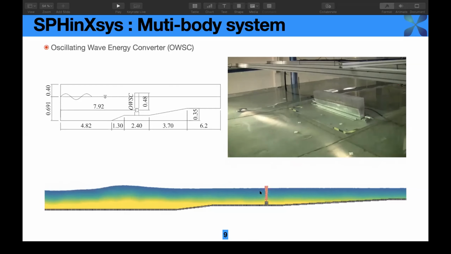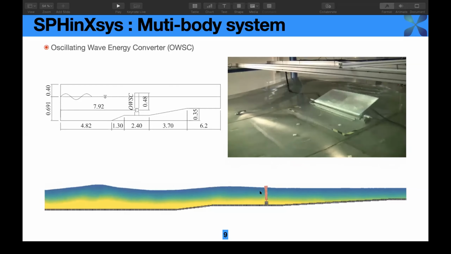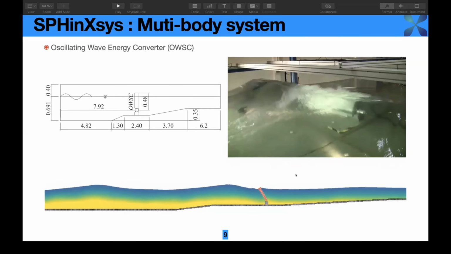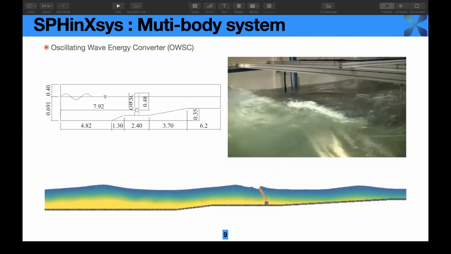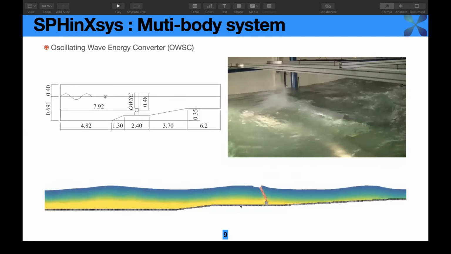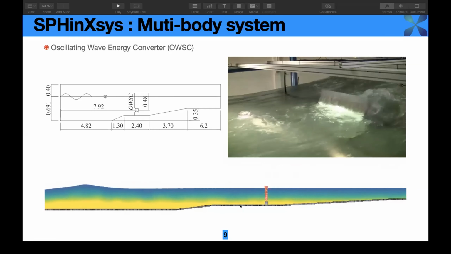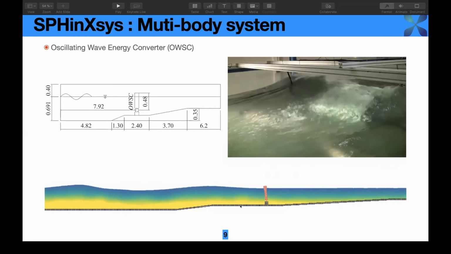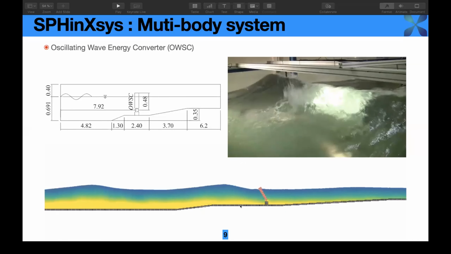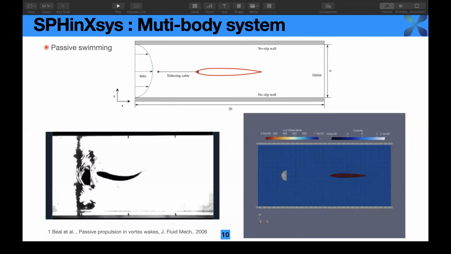a small but obvious slamming phenomenon is captured, but it's not as big as in the experiment because we may need a higher resolution and a 3D simulation to capture the slamming phenomenon. And a more complex case is the coupling with the multi-body system.